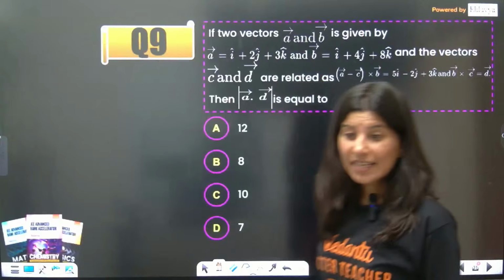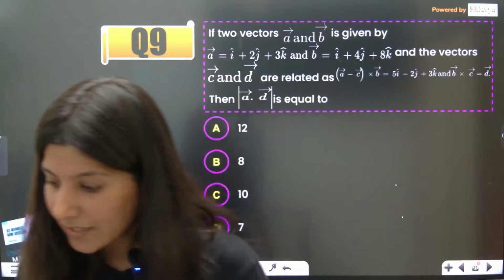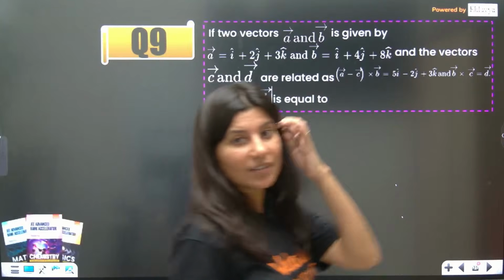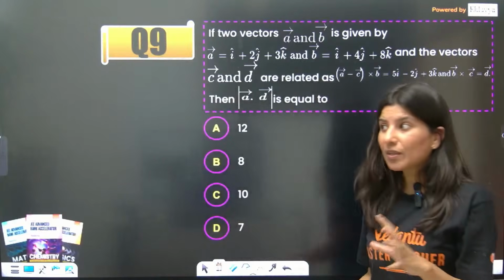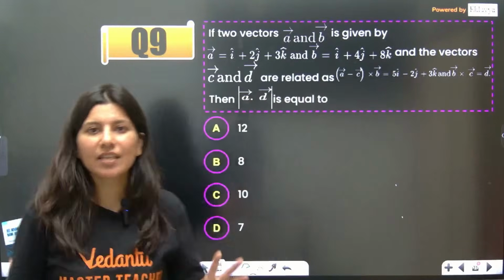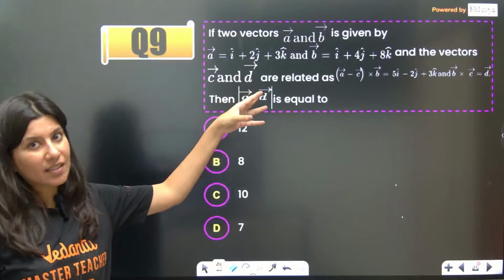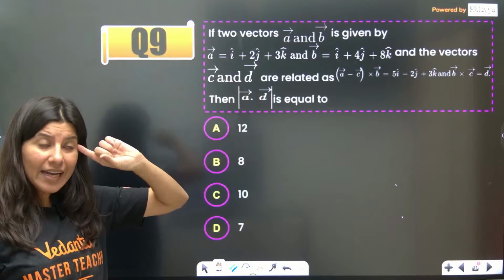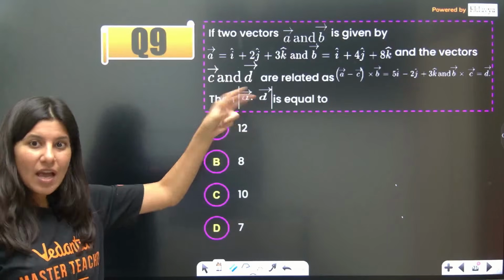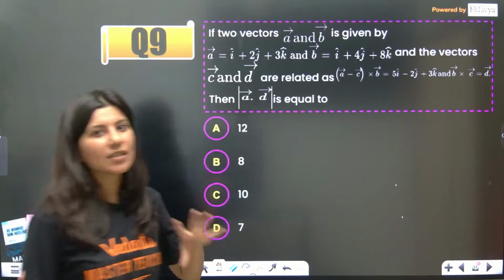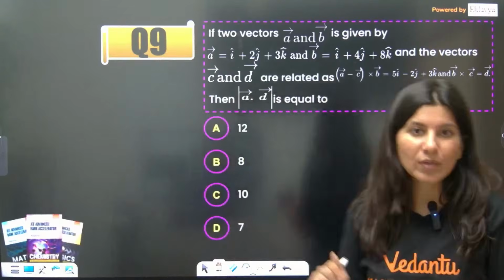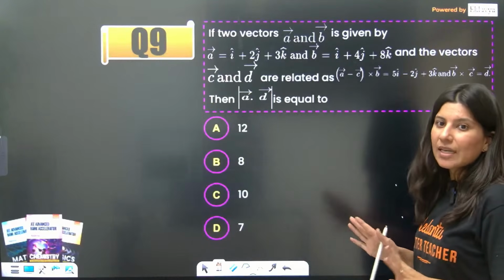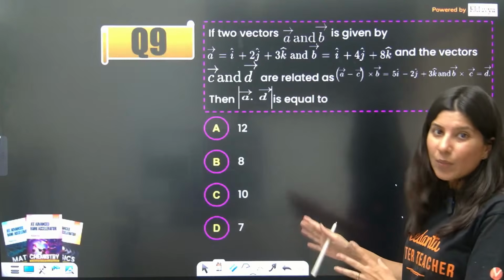Okay, the next question is from vectors. Very good question from vectors. Let's see how many of you are able to crack it, because this is not an easy question. This is a beta category question, not an alpha category question. You need to think about this question and solve it. It will take 2 minutes or 1.5 minutes to solve. Not less than a minute type of question, but again a scoring question.